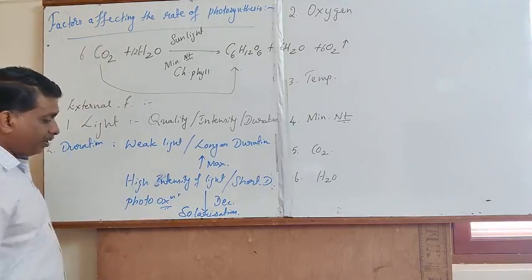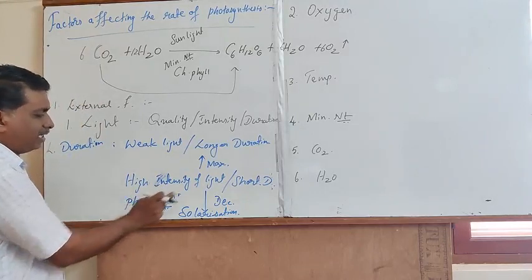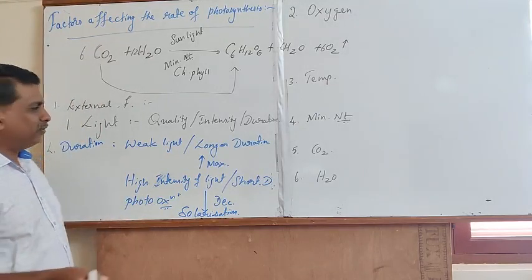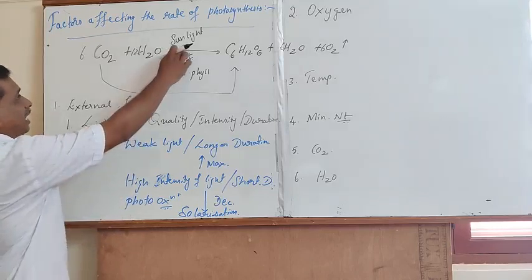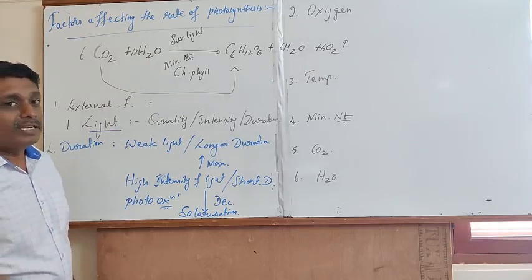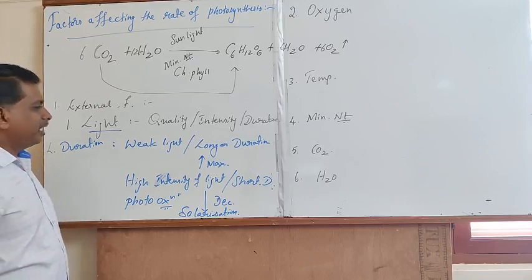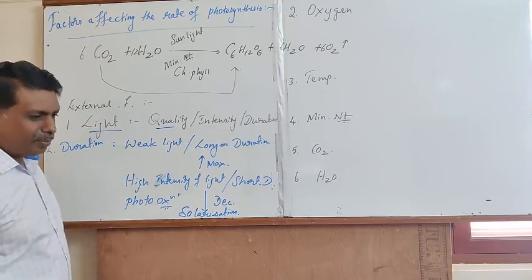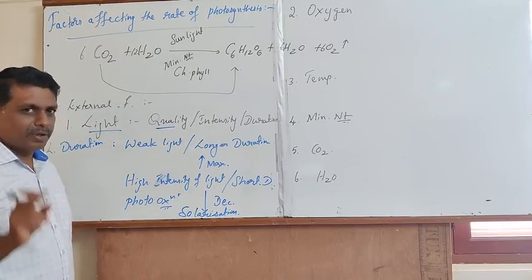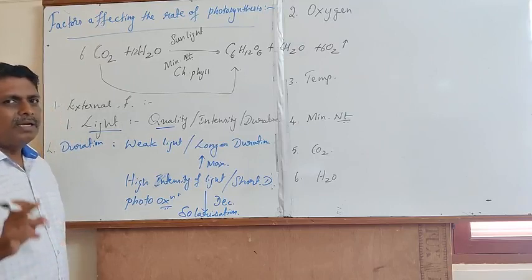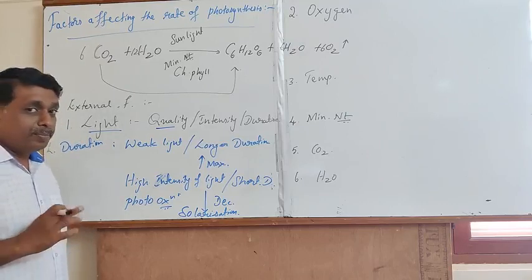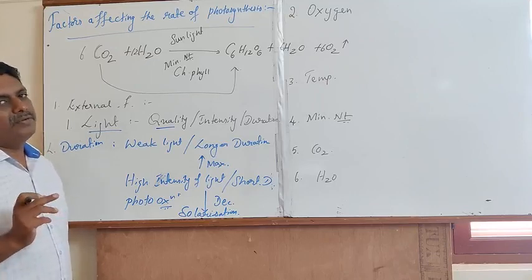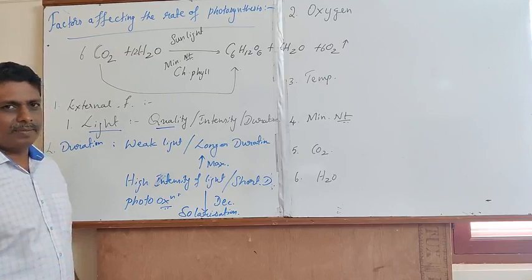It is the phenomenon resulting from the high intensity of sunlight. Hence, in determining the rate of photosynthesis, light acts as a critical and crucial factor in converting light energy into chemical energy. With reference to quality, some important points to remember: you have to remember the Emerson effect. Out of blue and red light, red light will exhibit the maximum rate of photosynthesis. Next is blue light.